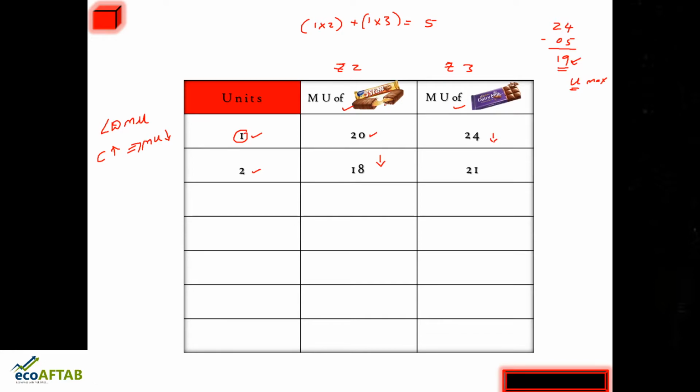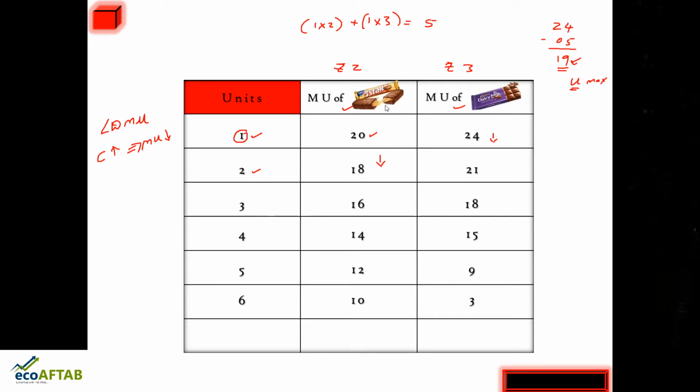The marginal utility will go on declining. If we consume the 3rd, 4th, 5th, 6th unit and so on, the marginal utility will reduce for 5-star from 18, 16, 14, 12, 10, and similarly the marginal utility of Dairy Milk will also reduce from 18, 15, 9, 3. So you can see that in case of 5-star and in case of Dairy Milk, in both the things the law of diminishing marginal utility is applied.